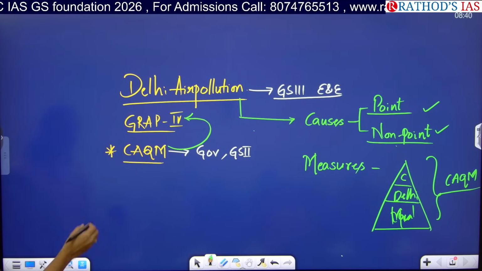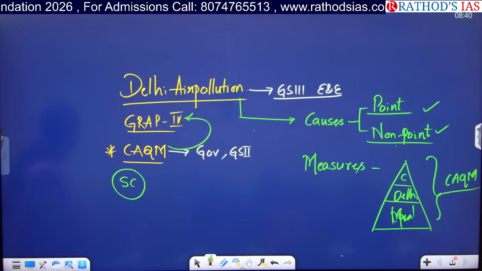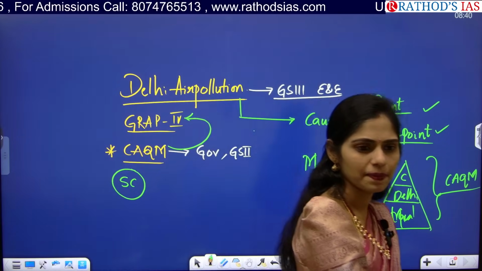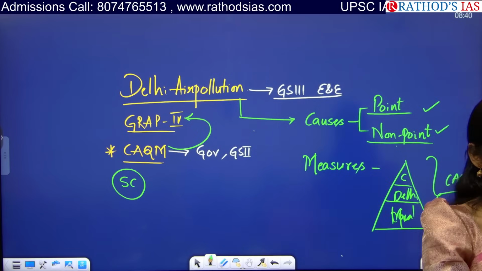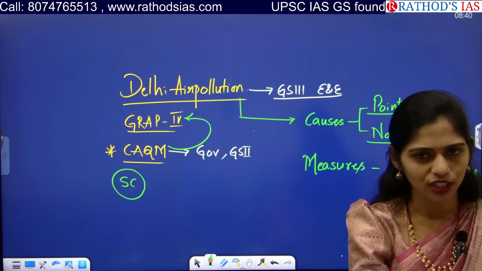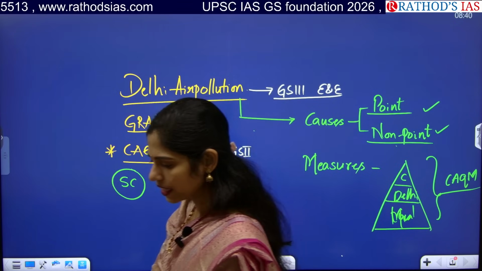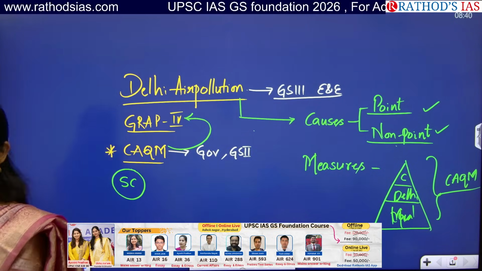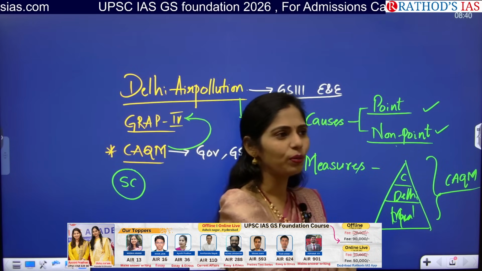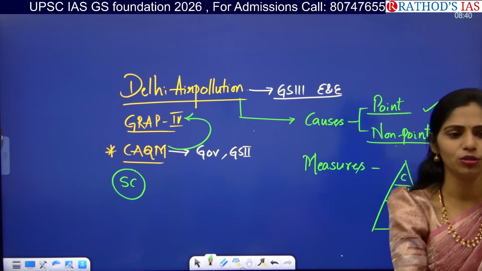Now the Supreme Court is involved here. So why is the judiciary involved in this air pollution? What is the requirement for the judiciary to be involved? Right to life. Which article? Article 21. Why did right to life come here? Right to pollution-free air is a fundamental right which comes under Article 21, as said by the Supreme Court.